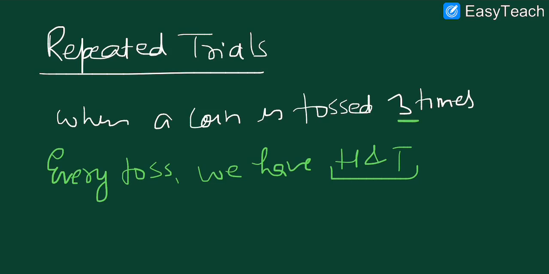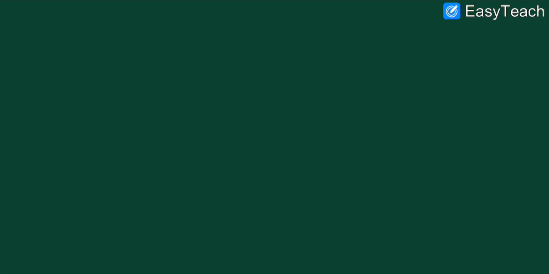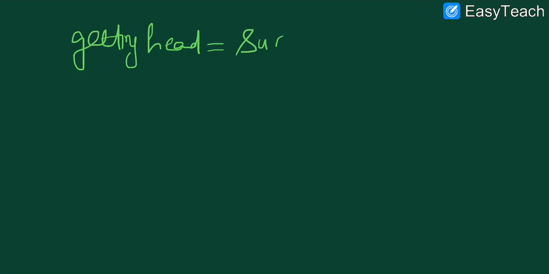Here 3 represents the trials, meaning how many trials we are doing. If we are interested in getting a head, then we are considering head as success, and it is denoted by p.